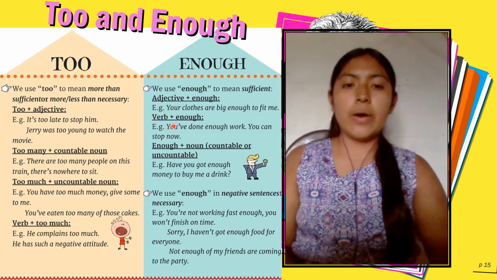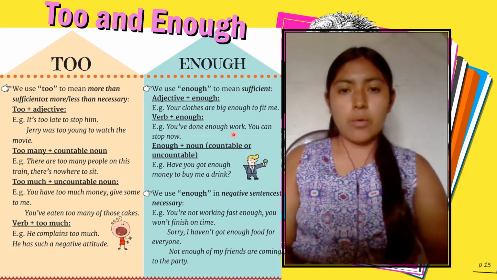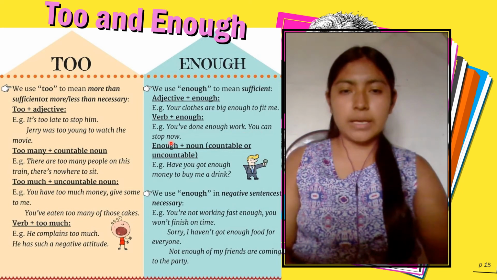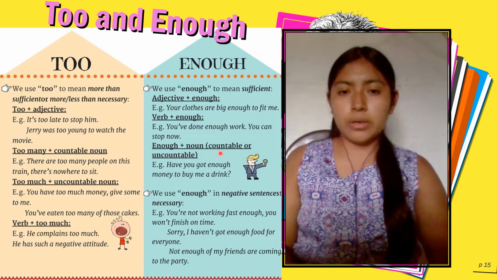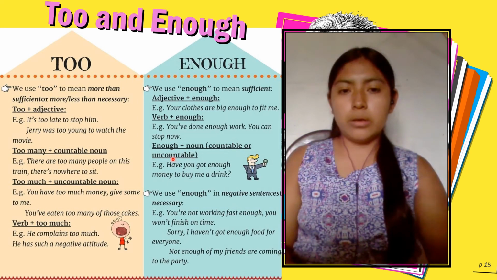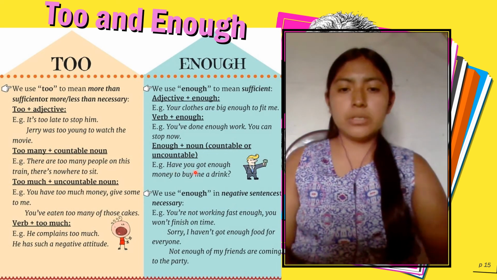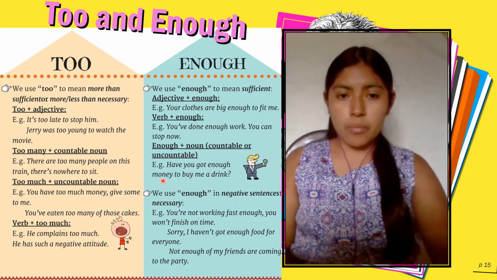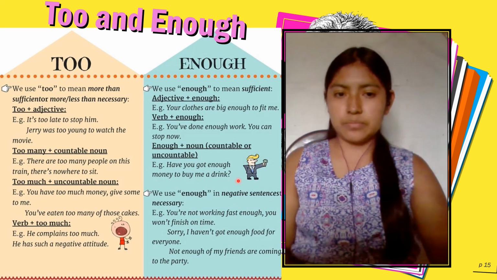Verb plus enough: you have done enough work. You can stop now. Enough plus noun, countable or uncountable. For example, have you got enough money to buy me a drink?